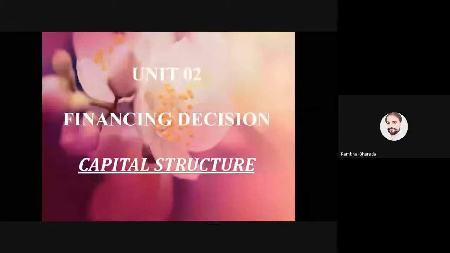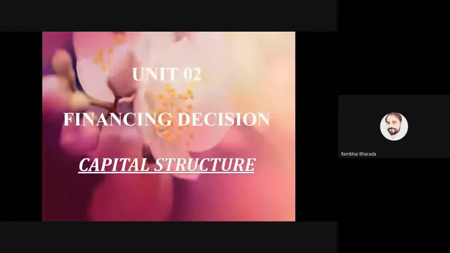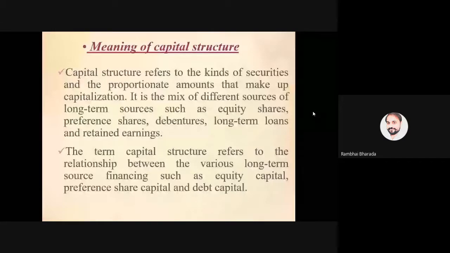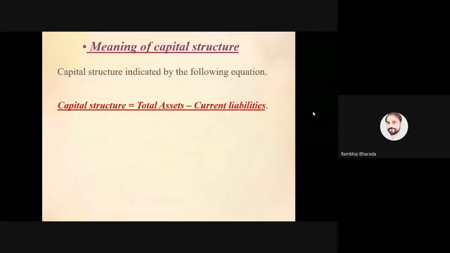and internal sources. Thereafter, we started cost of capital: cost of equity capital, cost of preference capital, and cost of debt. We have completed these two portions in unit number 2, and now we are in the third point, that is capital structure. Already we discussed what capital structure means: a picture of equity, preference, debt, and long-term sources and retained earnings. Capital structure is equal to total assets minus all the current liabilities.